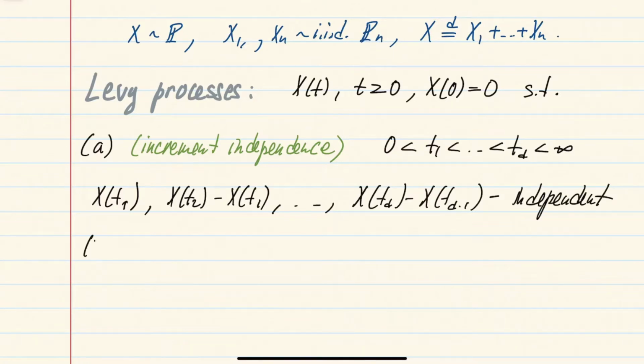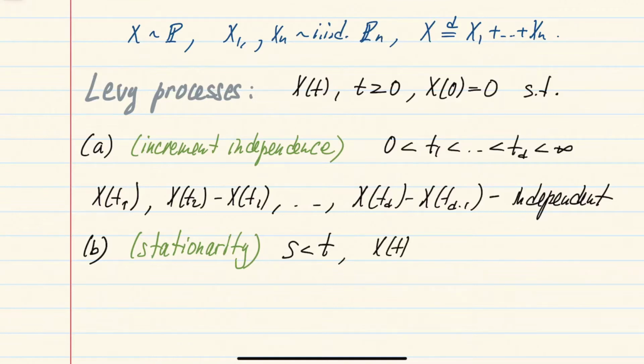Then the second property is what we call stationarity, which means that if you consider two indices, let's say s strictly less than t, then the increment of the process between times t and s will be equal in distribution to the process at time t minus s. So in other words, the distribution of the increment only depends on the increment of the time.